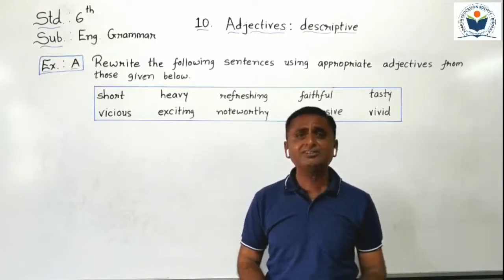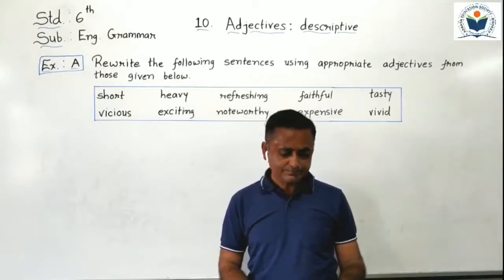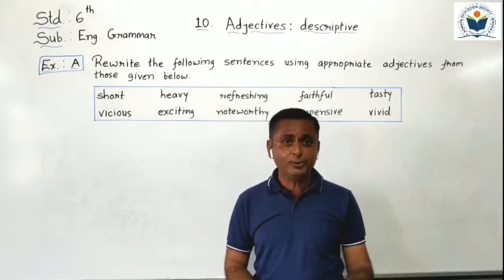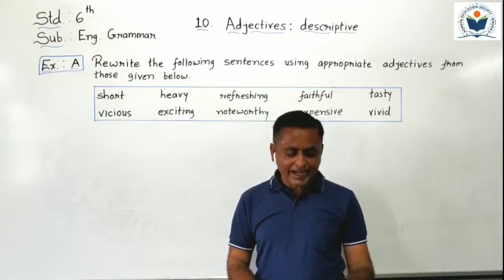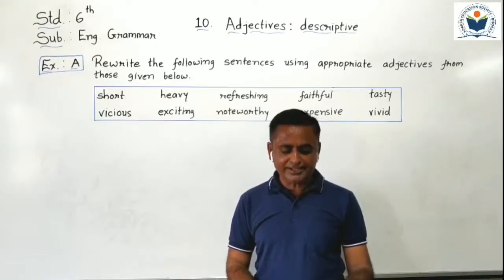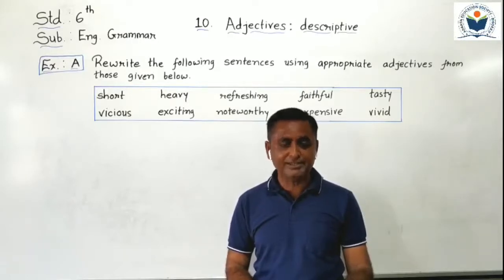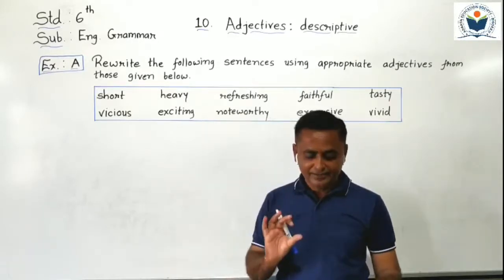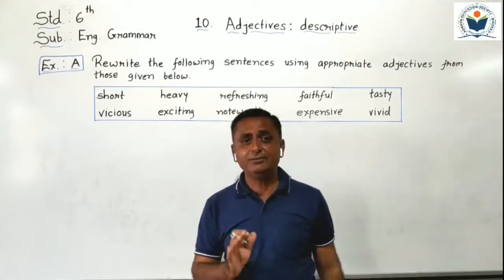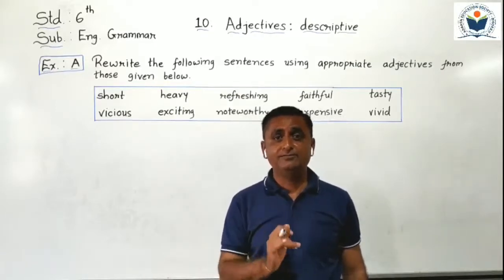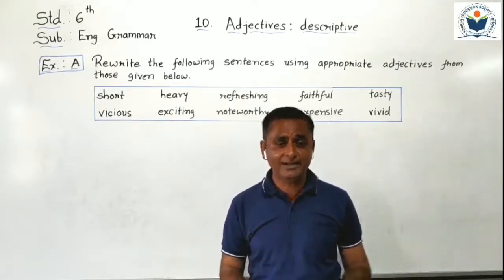Okay. First sentence is given here. Keep attention in your textbook. Rudyard Kipling has also written stories. Here, first of all, in that sentence you have to find out the noun. Which is the noun here? Can you find out?